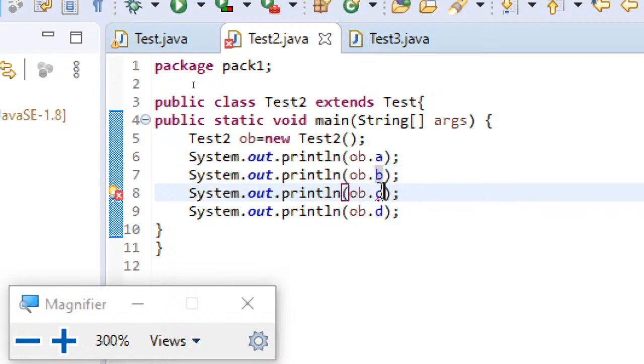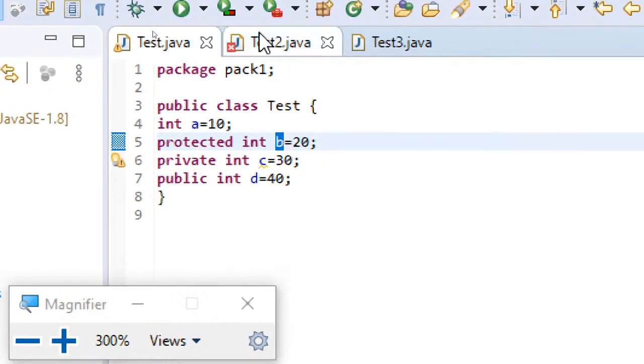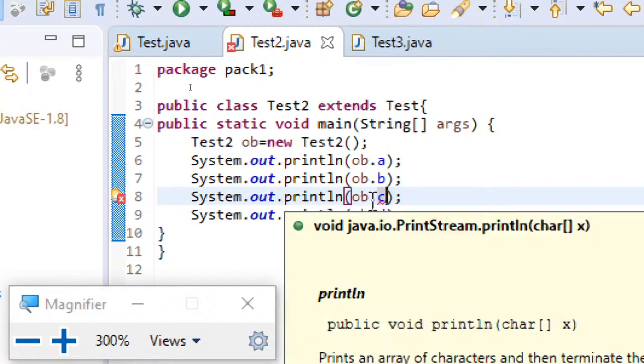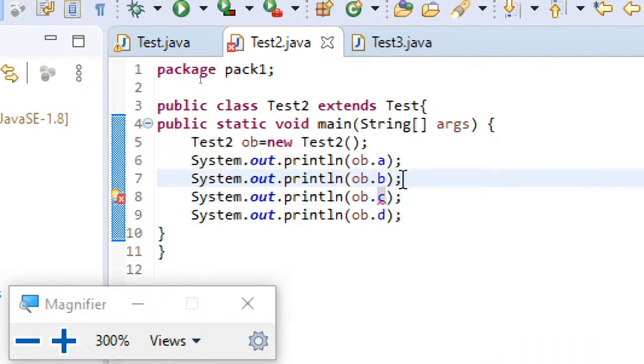Now, coming to c, what is the category of c? c is a private variable. Understand this carefully. Private variables are confidential. They are not known outside the class, so even to the child. That's the error here. When I move my mouse cursor over there, you can see test.c is not visible, because c is a private variable which cannot be known to the child also, even in the same package. So private members are not visible outside the class.